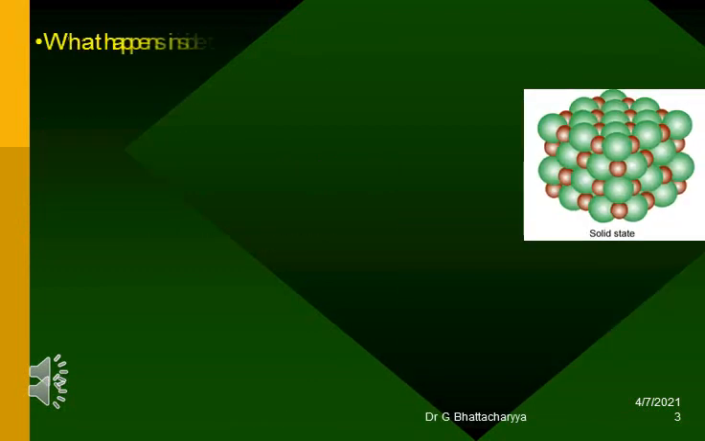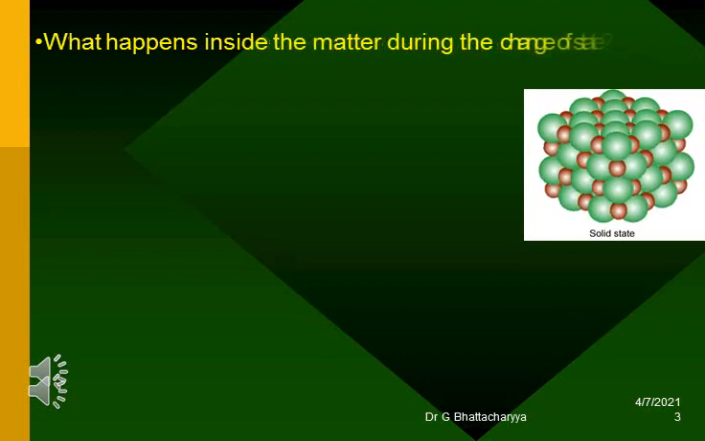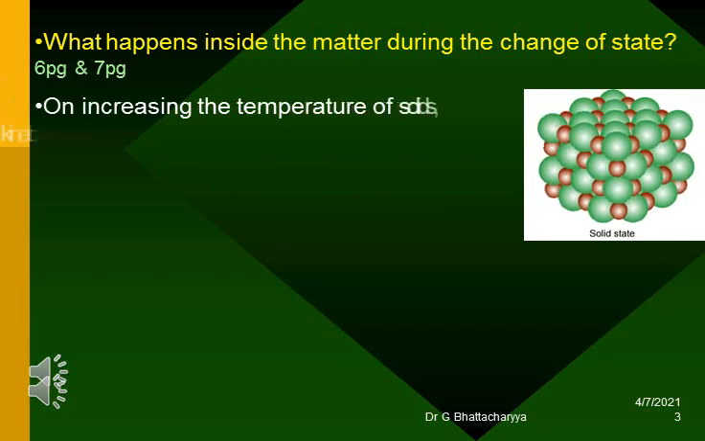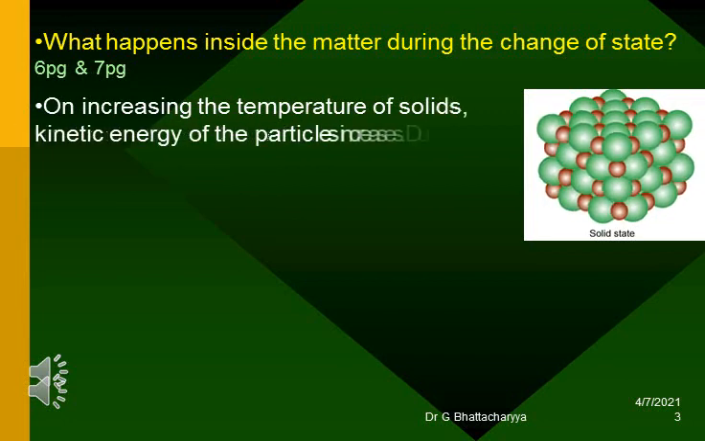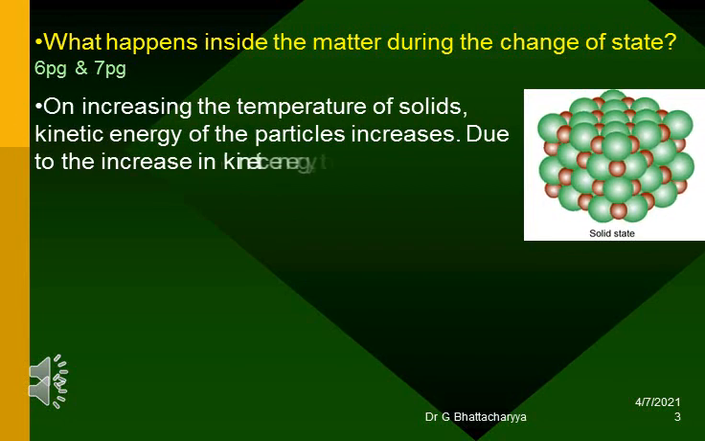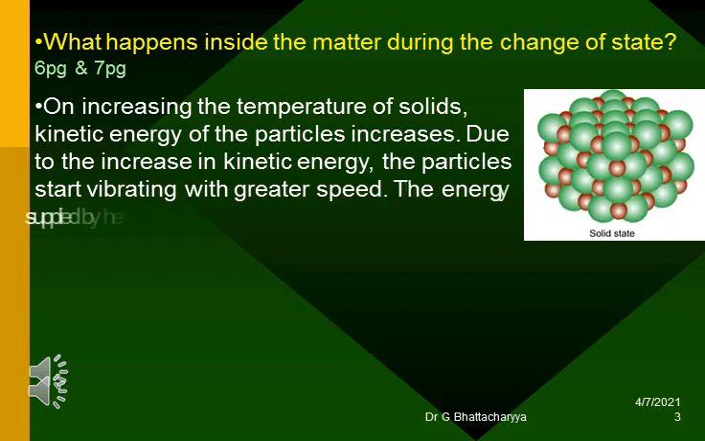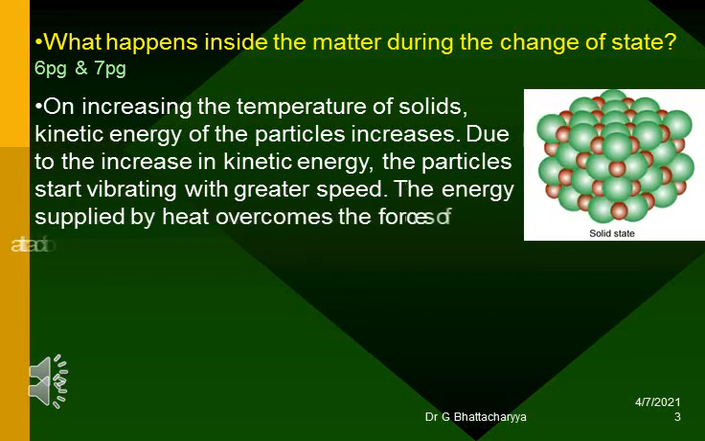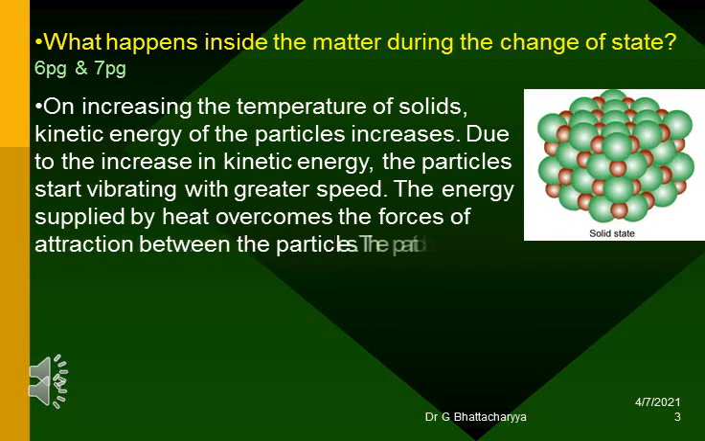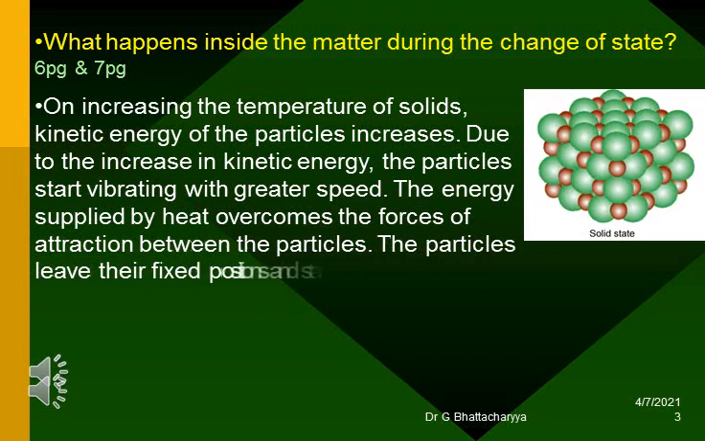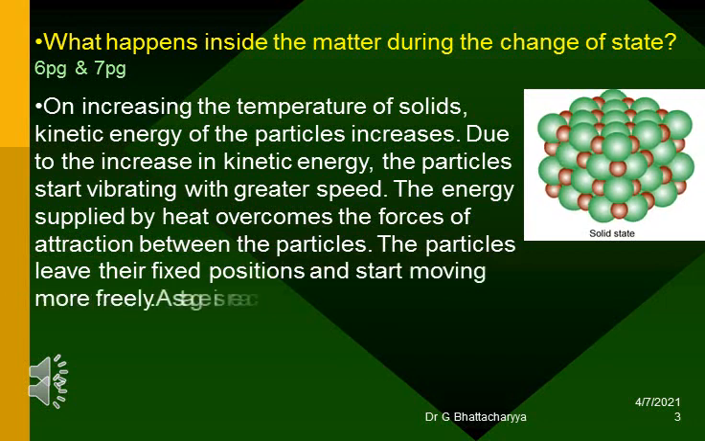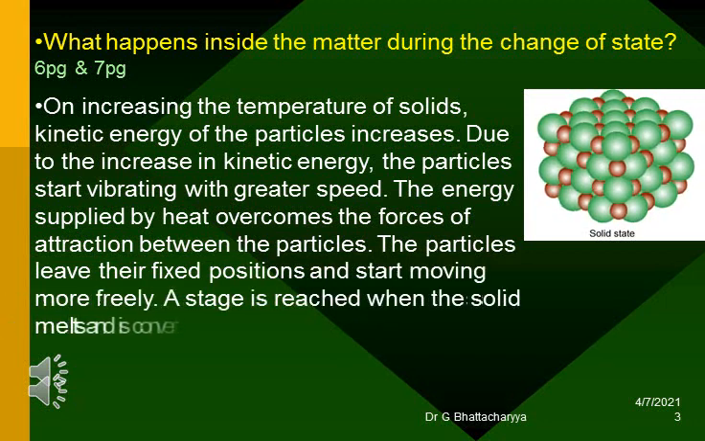What happens inside the matter during the change of state? On increasing the temperature of solids, kinetic energy of particles increases. Due to increase in kinetic energy, particles start vibrating with greater speed. The energy supplied by heat overcomes the forces of attraction between the particles. The particles leave their fixed positions and start moving more freely. A stage is reached when the solid melts and is converted to a liquid.